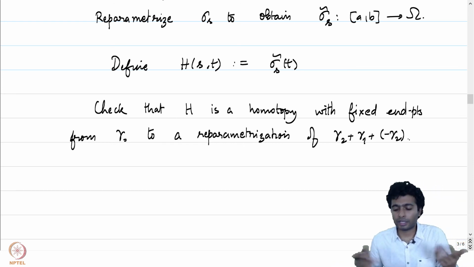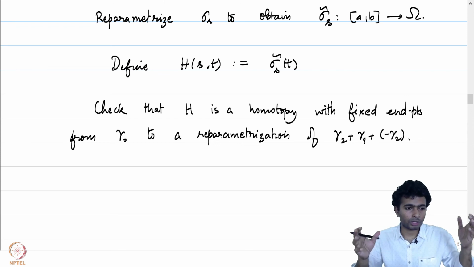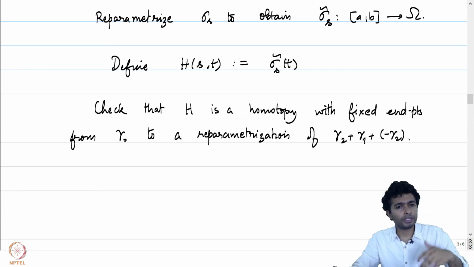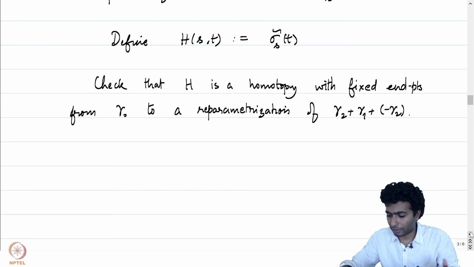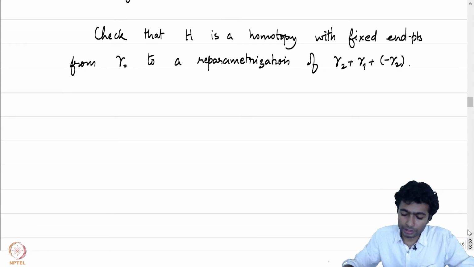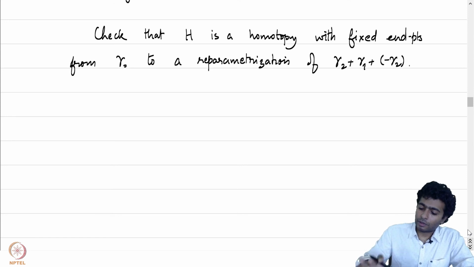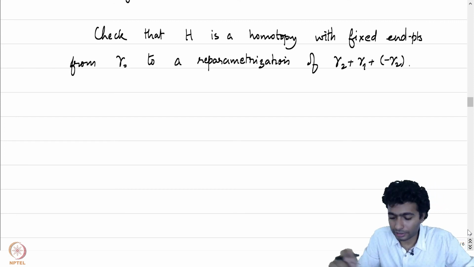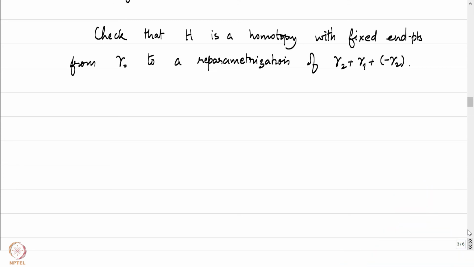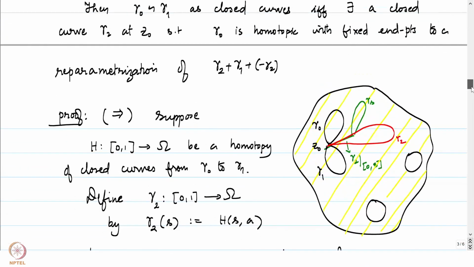Notice that we are freely using reparameterizations. One of the main reasons is that we are interested in the integral of a continuous function, rather than a holomorphic function, on a closed curve, and we have already seen that this integral is invariant under a reparameterization of the curve. So we will freely move between reparameterizations because the integral doesn't change. If you sit down and check what the map H is, you will be able to establish easily that it is continuous and indeed a homotopy with fixed endpoints. So that establishes one direction.